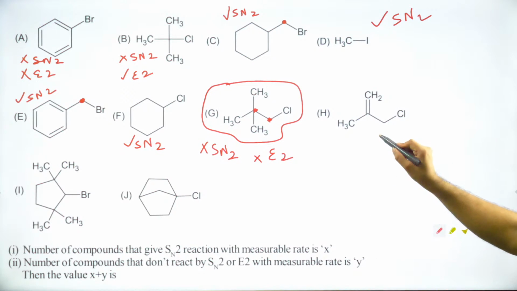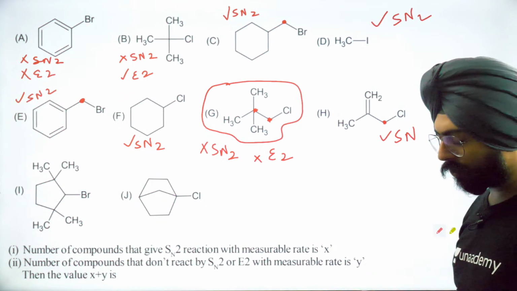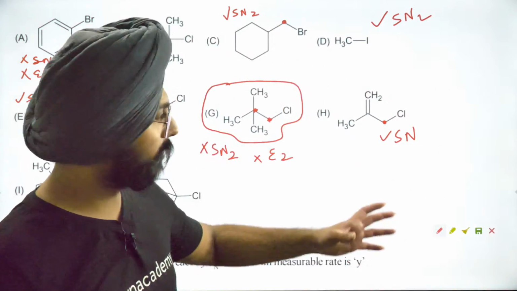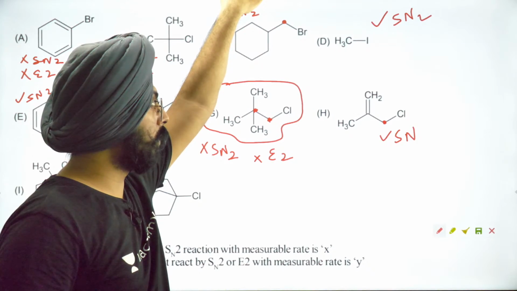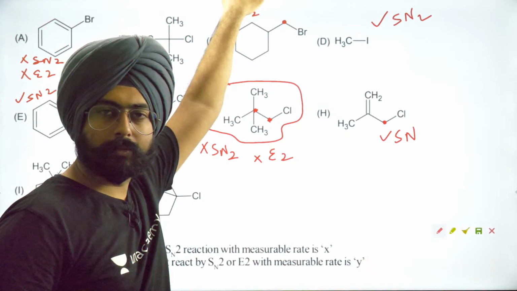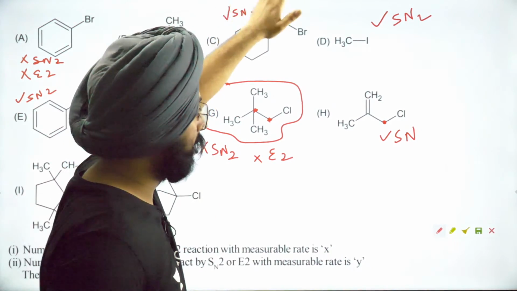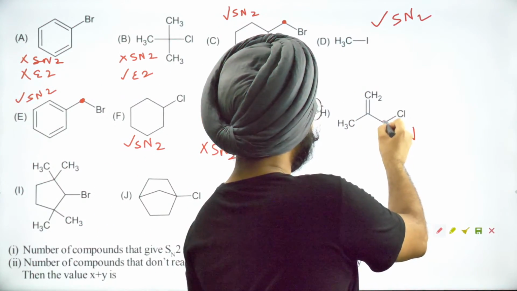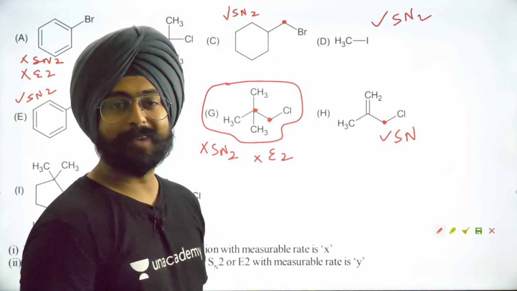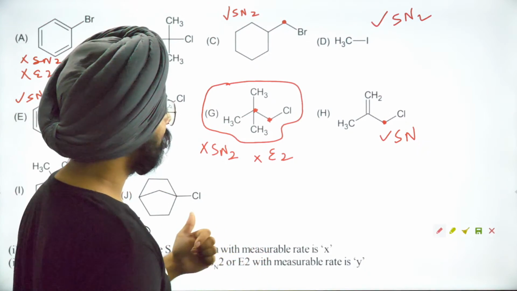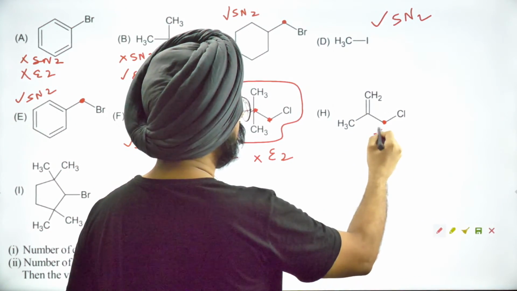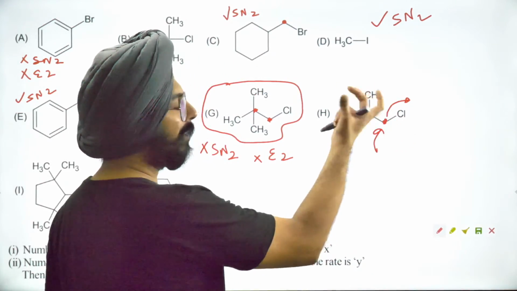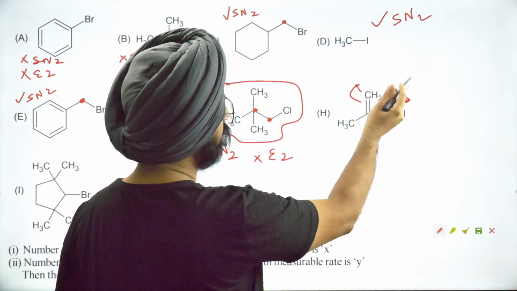Rest of the things are pretty simple. Over here, can SN2 happen? Yes, SN2 can happen. This is a vinyl, sorry, not vinyl, this is an allyl substrate. What am I saying? Vinyl substrate. Yeah, I forgot allyl vinyl. जो भी है यहाँ पे हो जाएगा. I'm getting confused between allyl and vinyl. So definitely the attack can happen over here. This will give you a very good stable transition state because of the resonance.